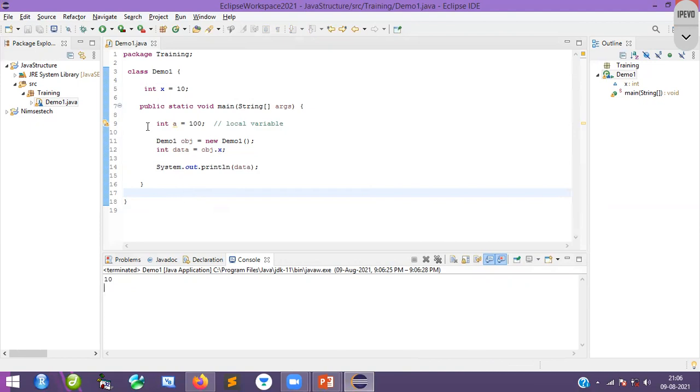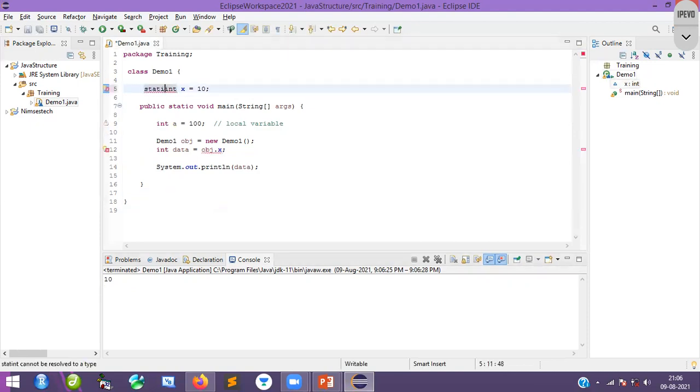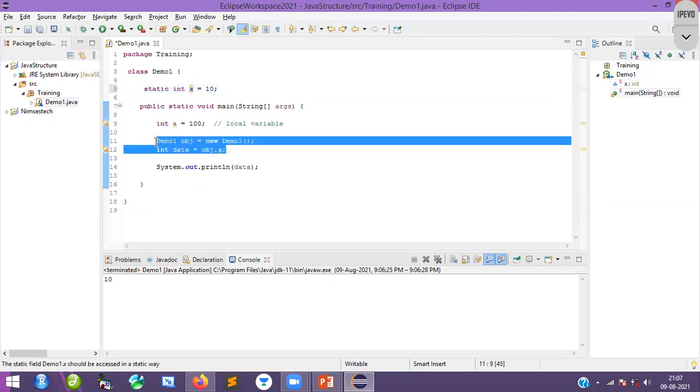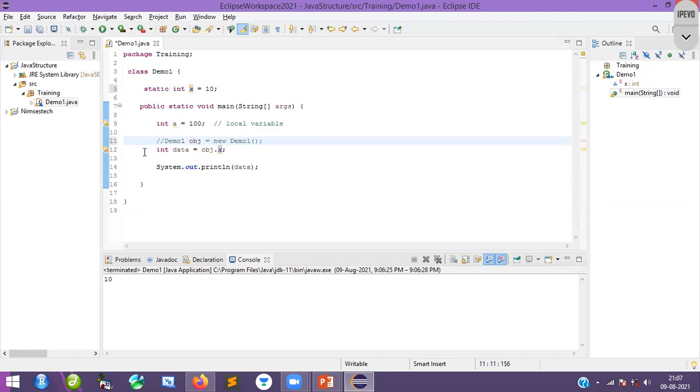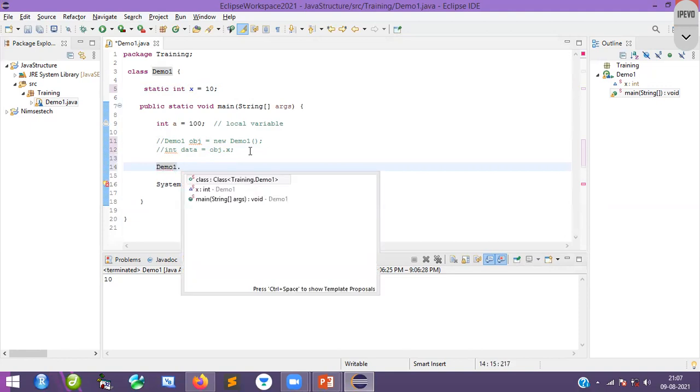Again, when it comes to static variable, what are we going to do? You cannot create a local variable as static, but here I will create a static variable. Now, integer x is a static variable. How to access this? There is no need of an object here. So I will comment this. Using the class, we can access the static variable. The class name is basically demo1 dot x. You can see x.